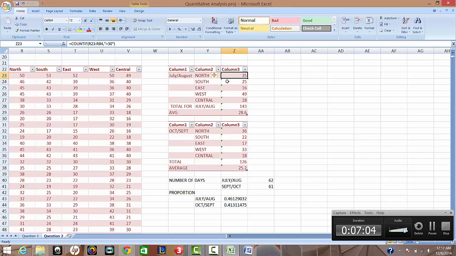For July and August, the north has 35, the south 25, east 16, west 49, central 18, for a total of 143 days and an average of 28.6. For September and October, they had 36, 22, 17, 33, 18 respectively. The total is 126, average 25.2, and this means that July and August were worse months in terms of PSI level than September and October.